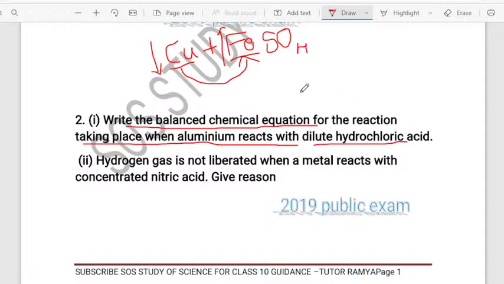This particular topic is related to metals and non-metals only. Because in the reaction of aluminium with hydrochloric acid, we have come across amphoteric oxides. We have also come across metals reacting with acids, and we have learnt about a few metals reacting with dilute hydrochloric acid.